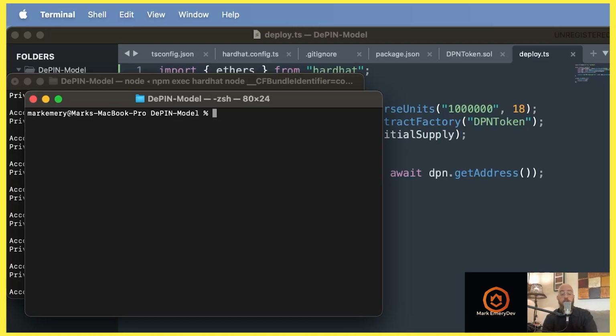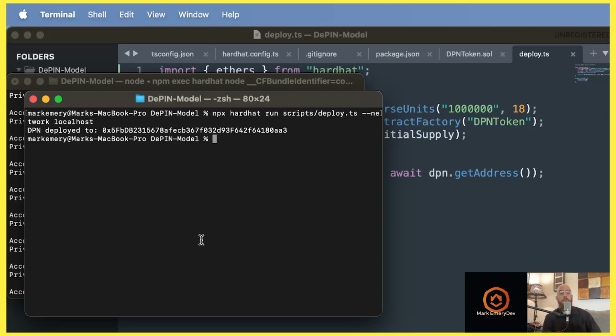Let's clear this again. npx hardhat run scripts/deploy.ts on --network, notice two dashes there, localhost. Wonderful. And see, DePIN, our contract, is deployed to this address.